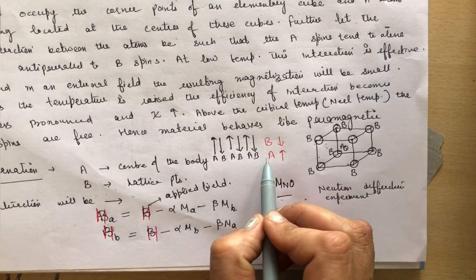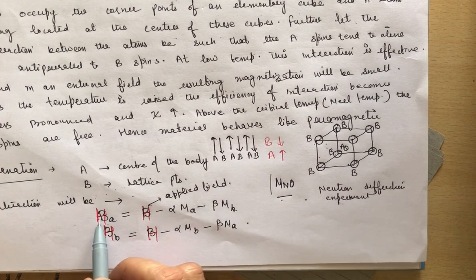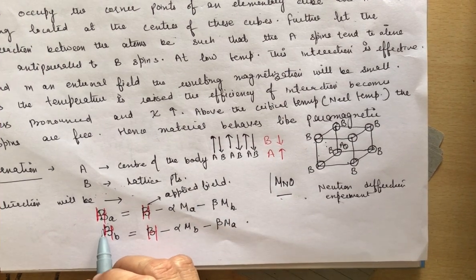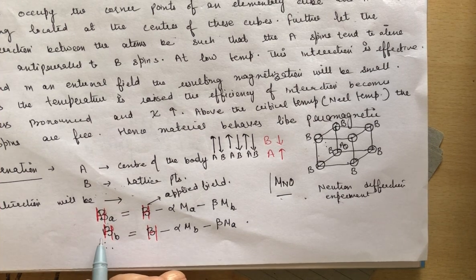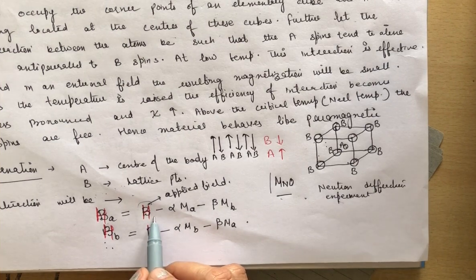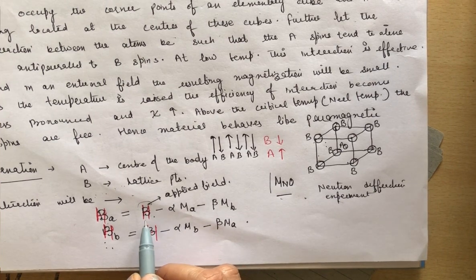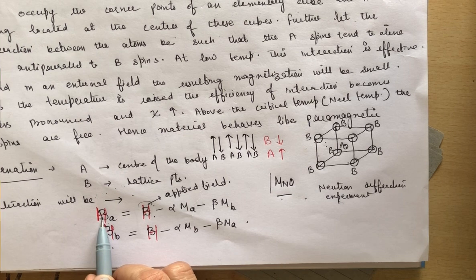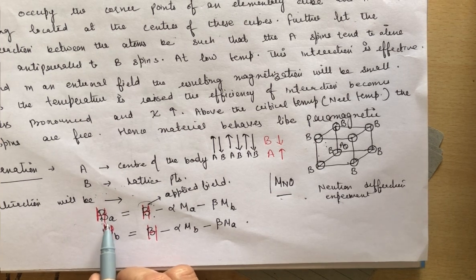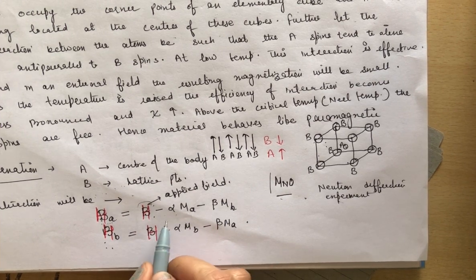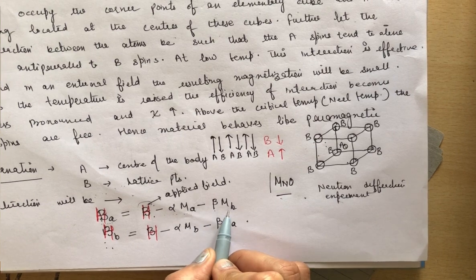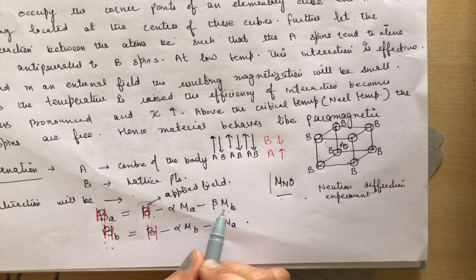I am taking H here, because we are taking two atoms, A and B. If HA and HB are the net molecular fields at site A and site B, where capital H is the applied field, then the effective field for atom A is HA = H minus alpha Ma minus beta Mb, because there is an interaction between AA, BB and AB.